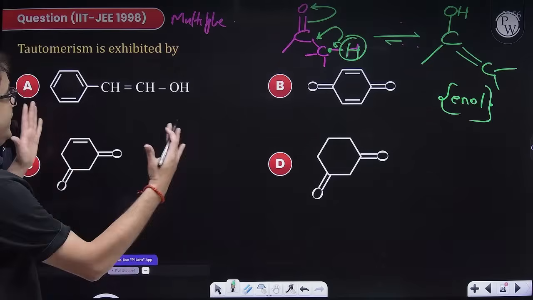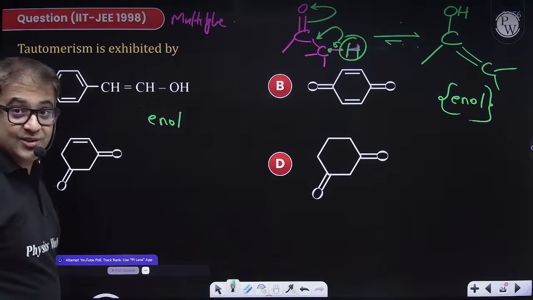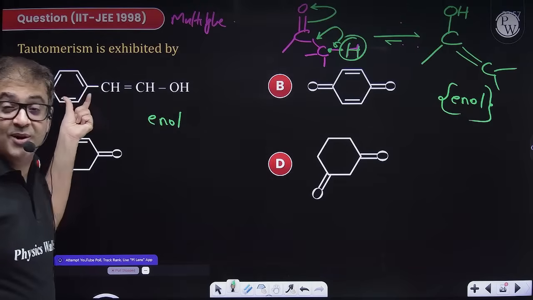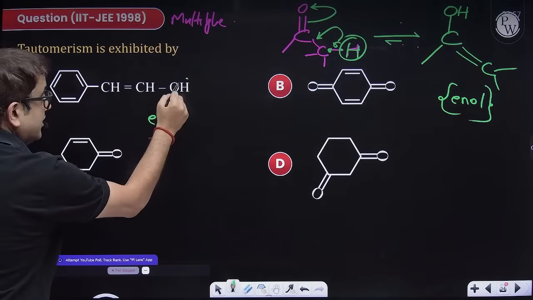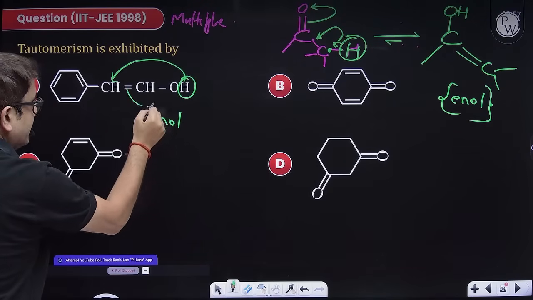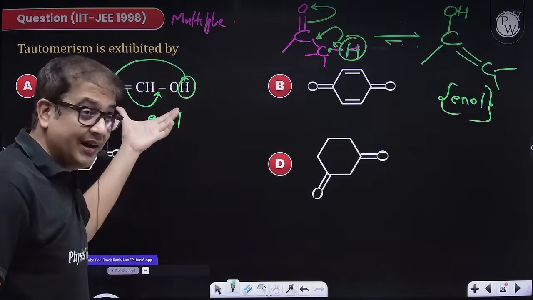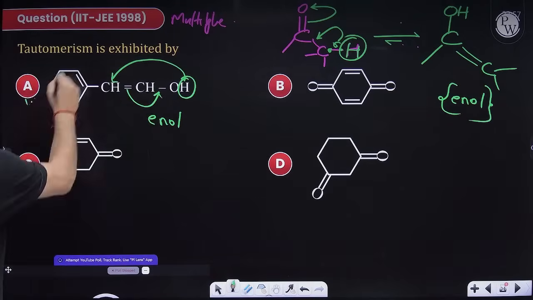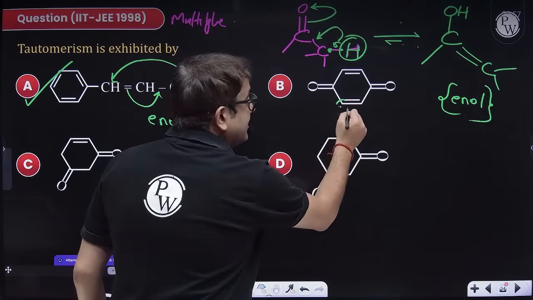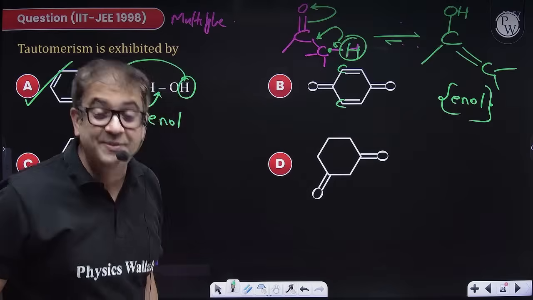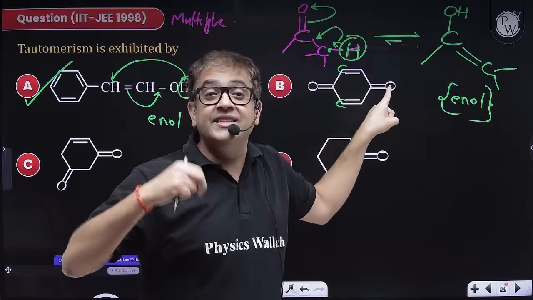So ultimately what we need, sir, this is definitely an enol form, and this is also a stabilized enol form because of the same reason, because of the aromatic stabilization of this ring. But yes, if you remove this hydrogen, bring it over here, bring the double bond over here, you will get the keto form, but that keto form will be less stable. But yes, it can undergo keto-enol isomerism. So this can show tautomerism. Sir, this is having a ketonic group, but the alpha carbon is not sp3 hybridized. It has to be sp3 hybridized because sp3 hybridized carbon is relatively electropositive, and hence it can give away the electron.